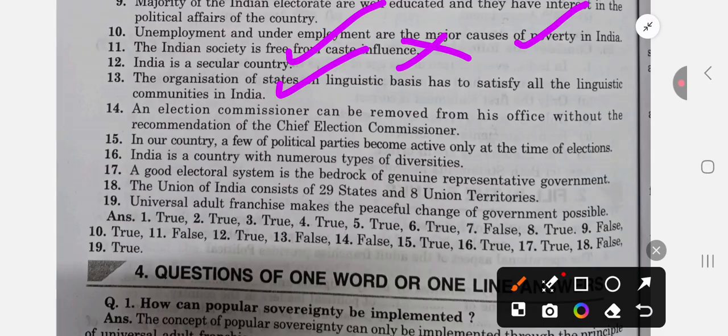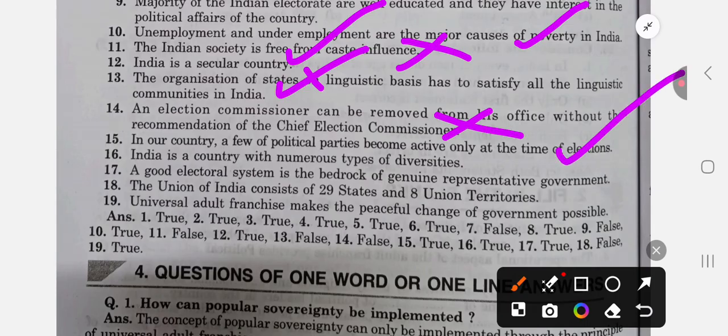13 is true. The organization on linguistic basis has to satisfy all the linguistic... That's not all the linguistic, the major linguistic. So it is false. I'm sorry. The election commissioner can be removed from his office without the recommendation of the Chief Election Commissioner of India. That is false.